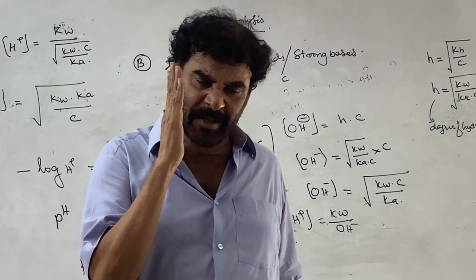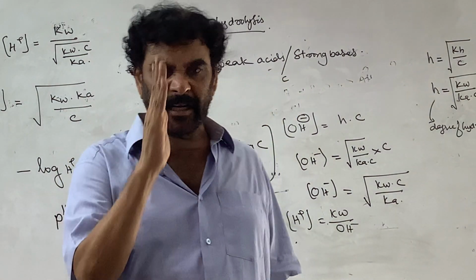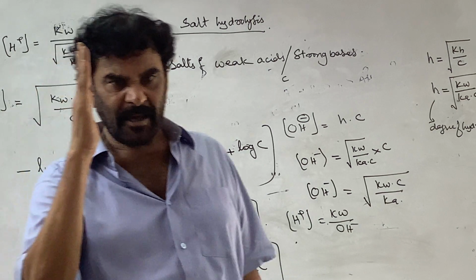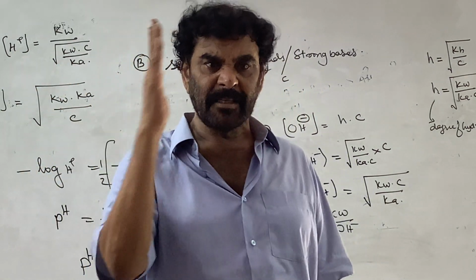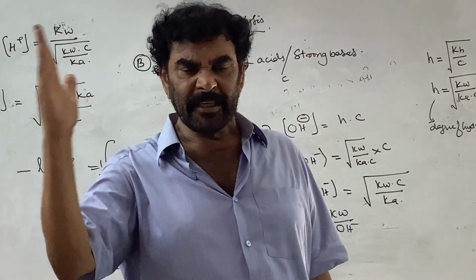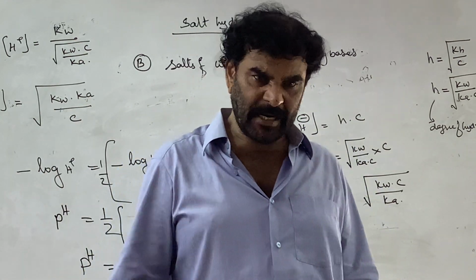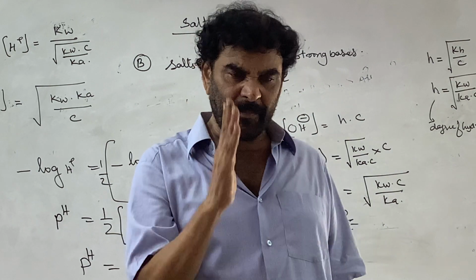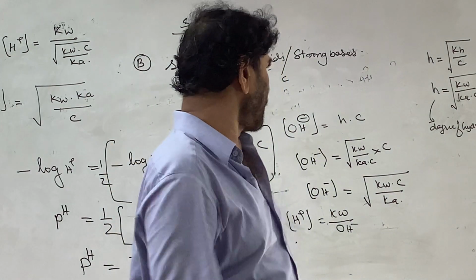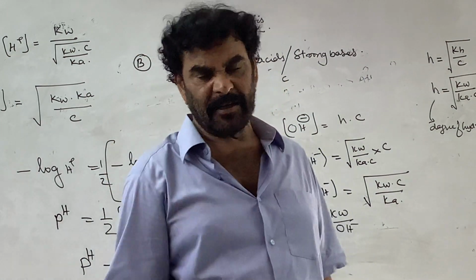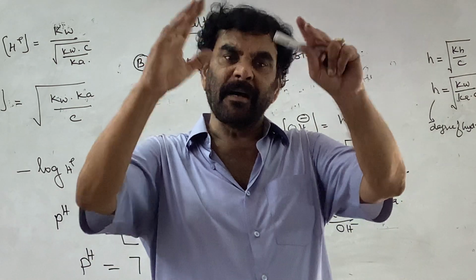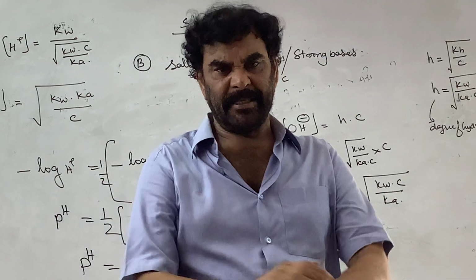Here the anion belonging to the weak acid undergoes hydrolysis and is responsible for disturbing the water equilibrium in the aqueous solution. In this process new OH ions are created as a consequence, so the solution becomes basic.